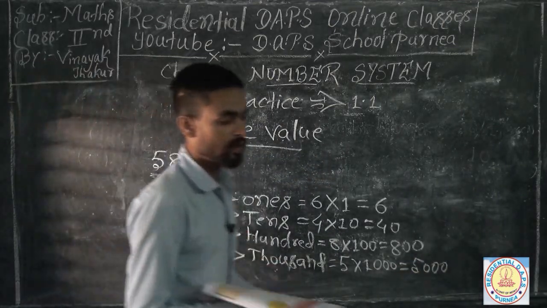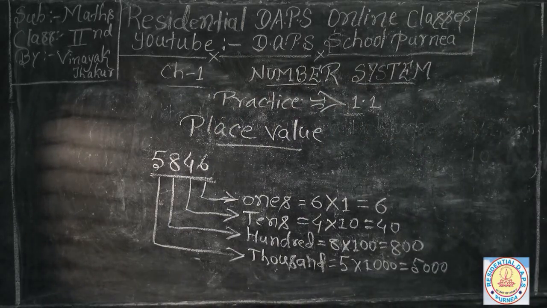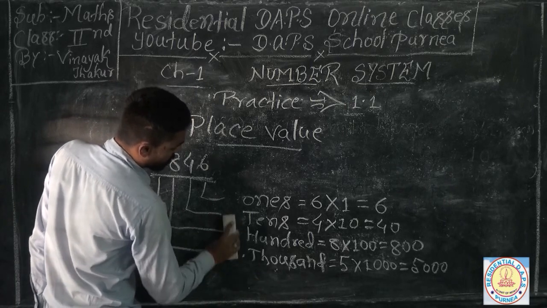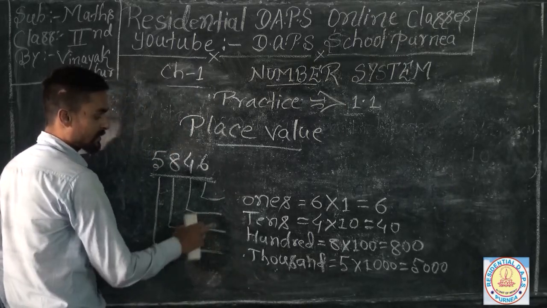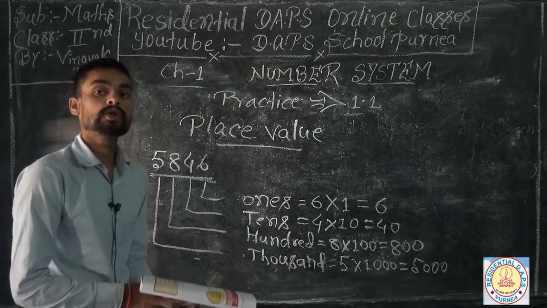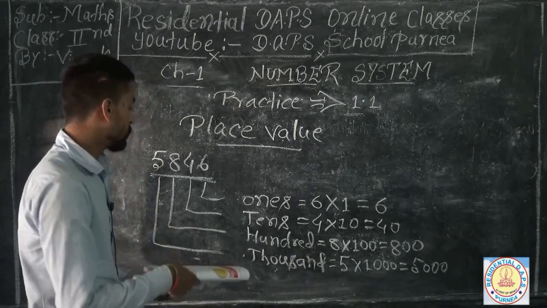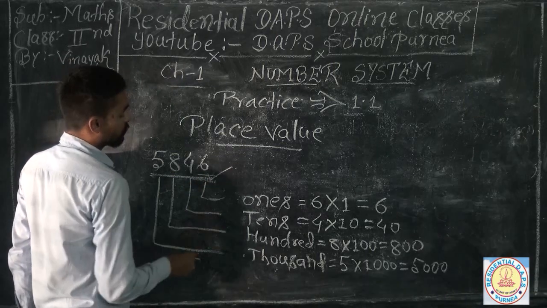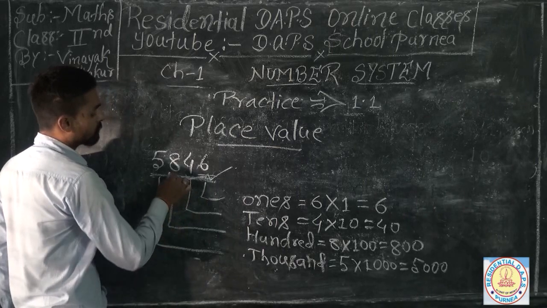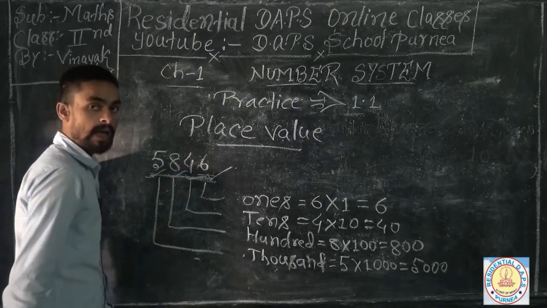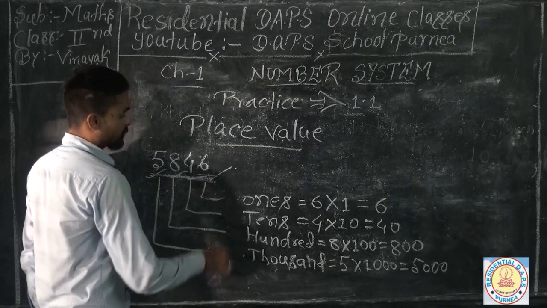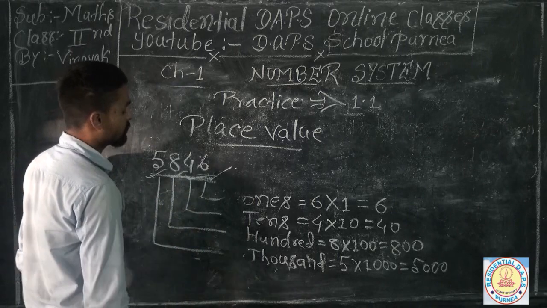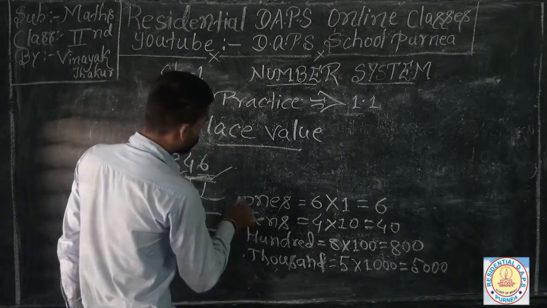This is the place value of your number. Or you can also write it another way, because I'm just showing its place. How can you read any longer number? At the first of the number is the 1's place, then 10's, then 100, and then 1000. So 6 is at the 1's place, 4 is at 10's, 8 is at 100, and 5 is at 1000 place.